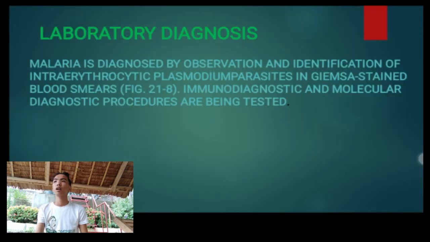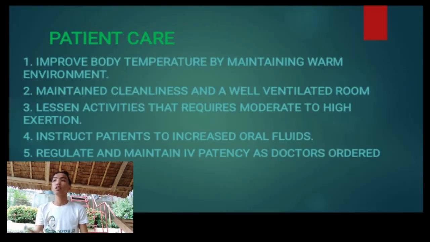Next is patient care. First, improve body temperature by maintaining a warm environment, because the patient has fever. Second, maintain cleanliness and a well-ventilated room because malaria comes from mosquitoes. Mosquitoes are prone to dirty places, so keep the room clean and ventilated so the mosquitoes go away. Third, limit activities that require moderate to high exertion.